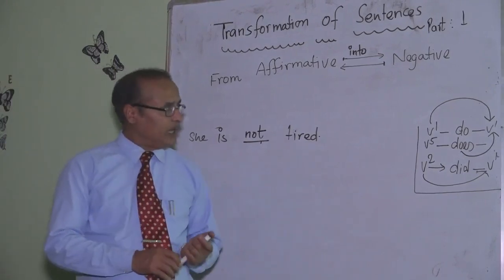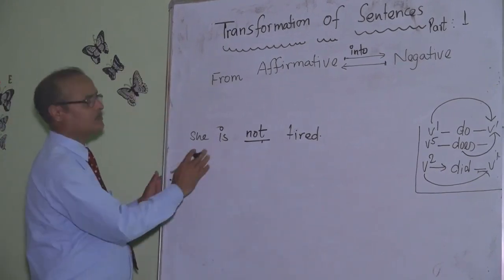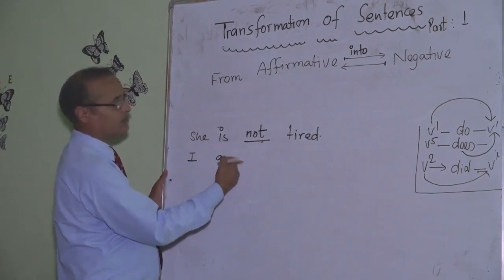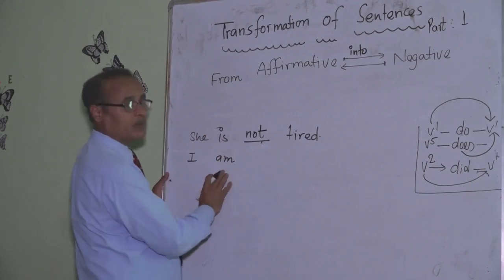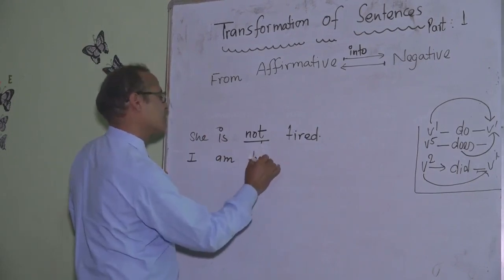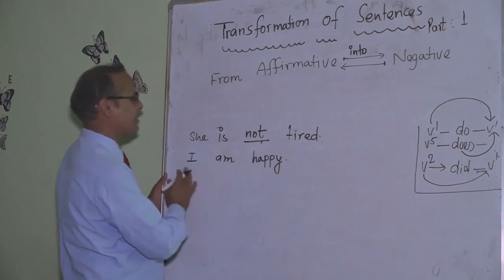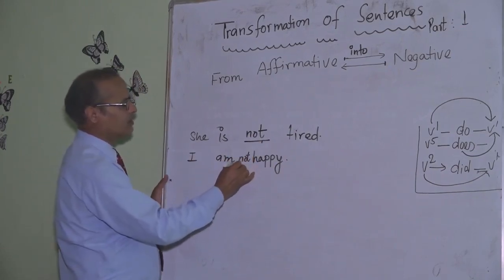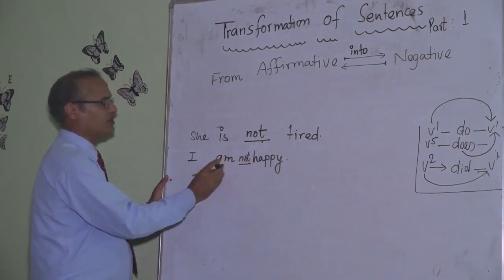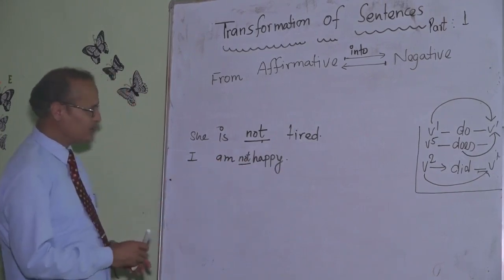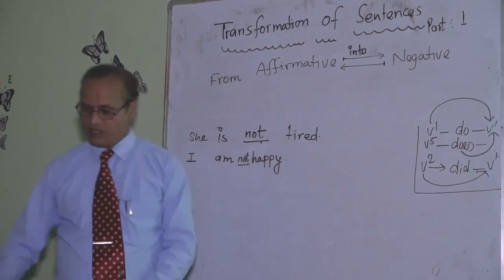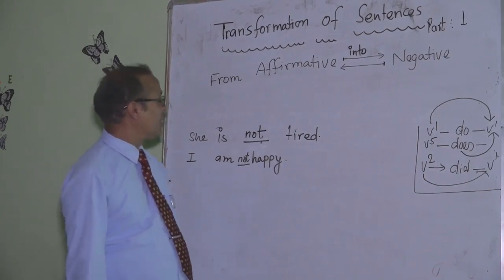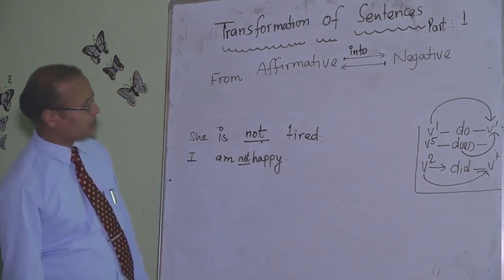So moving to M. I am. Alright. I am happy. Negative is I am not happy. Contraction is not possible. I amn't you do not use, and we will revise that in further lessons, especially while studying question tags.